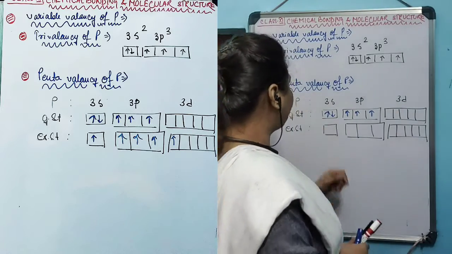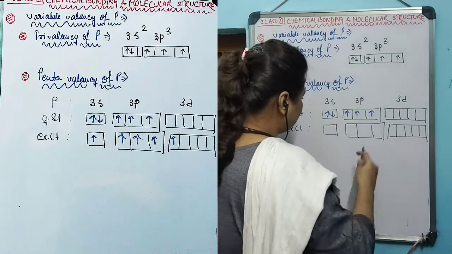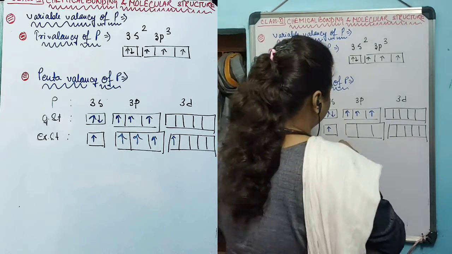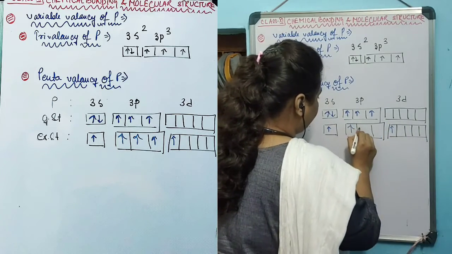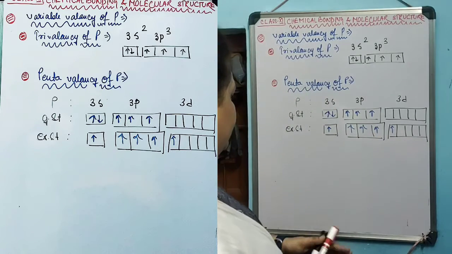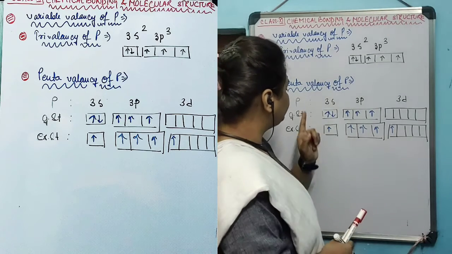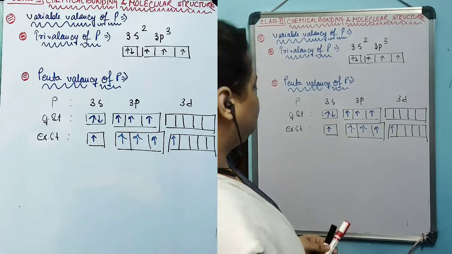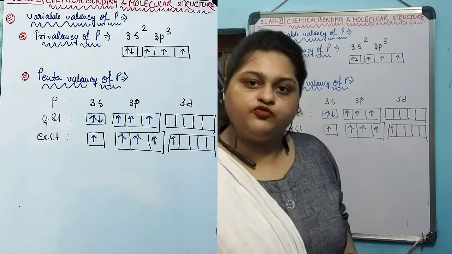The 3d orbital in phosphorus remains vacant in the ground state, but in the excited state, one electron from the 3s orbital jumps into the 3d, and the remaining electrons remain in their own positions. By this rearrangement, the electronic configuration becomes 3s1 3p3 3d1, which gives 5 unpaired electrons for covalent bond formation.